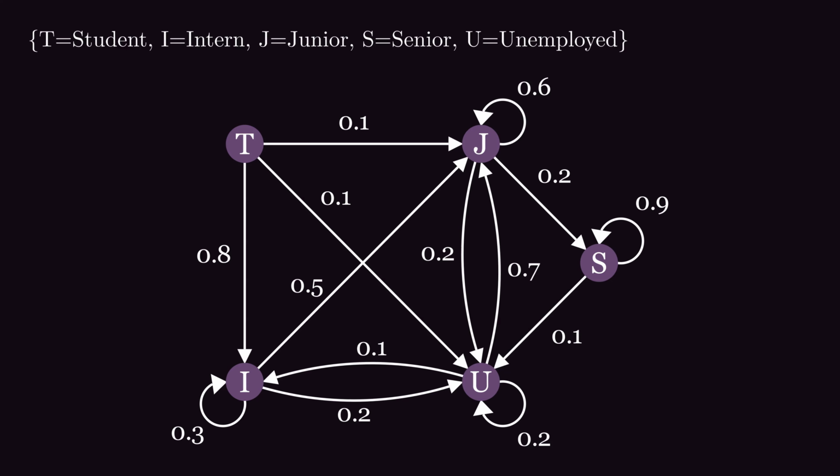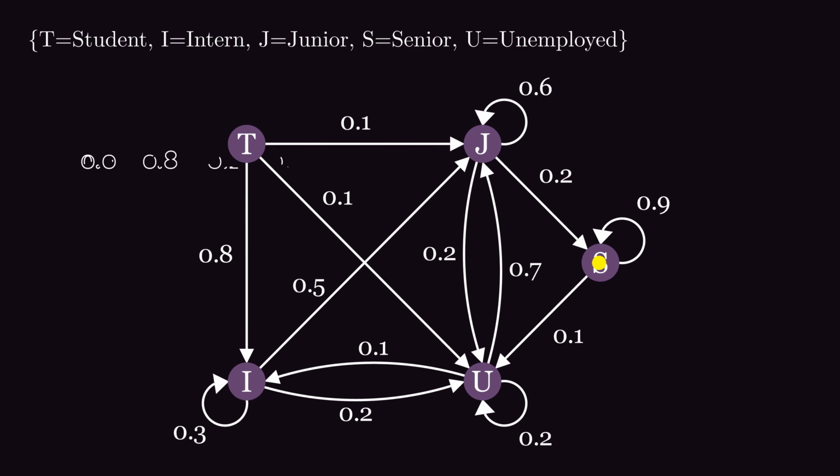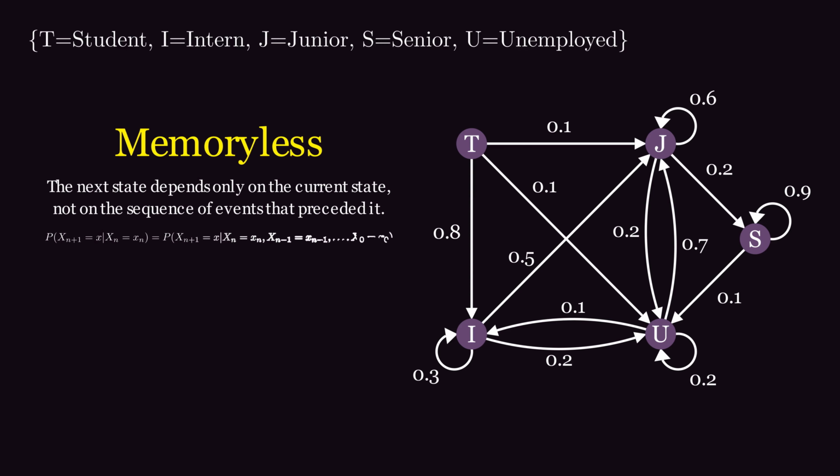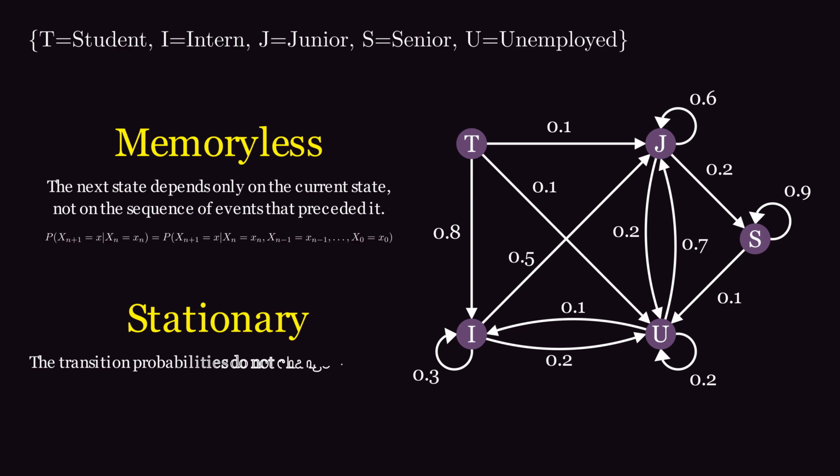And this is a Markov chain that we can use to simulate n individuals with their initial state and see where they end up after x years. This is a graph representation, but we can just have a transition matrix that contains all the probabilities. Note that a Markov chain calculates the next state starting from the current state only, regardless of the previous ones. Also, it assumes that transition probabilities don't change over time, which is not always the case in the real world.